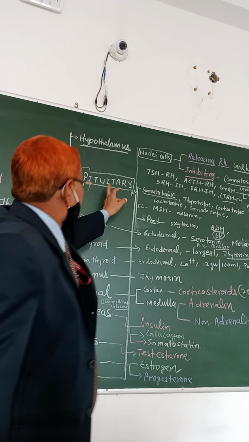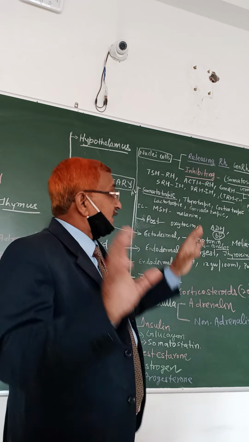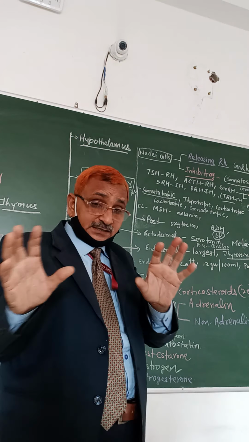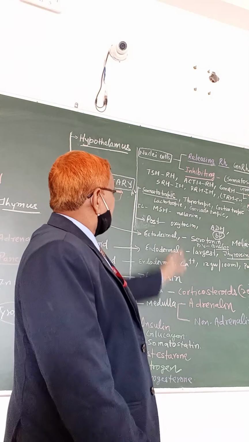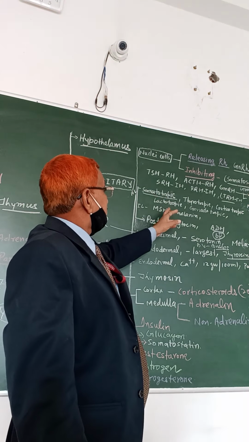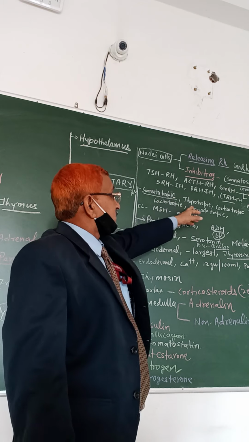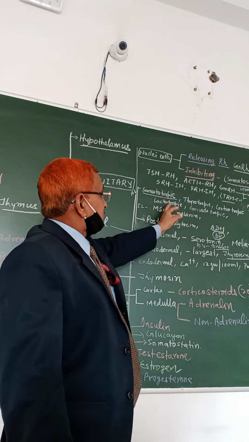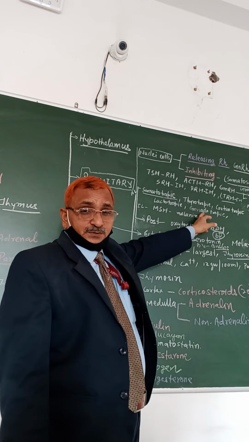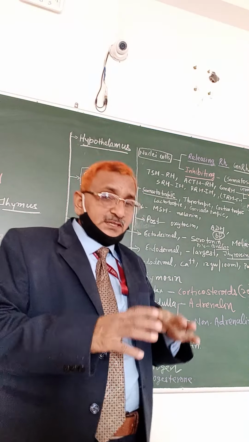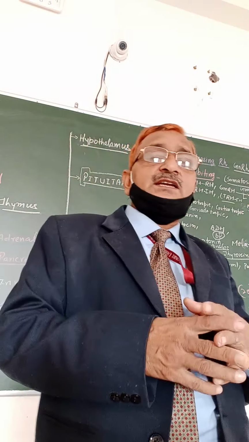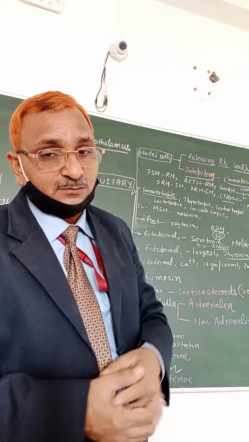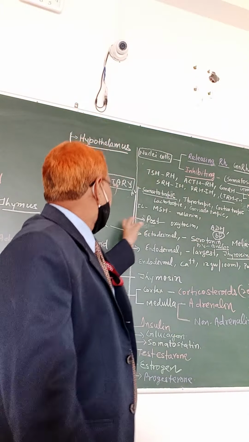The pituitary gland has five groups of cells. They generally control different glands: somatotropic, thyrotropic, corticotropic, lactotropic and gonadotropic. These are all specific cells which secrete different types of hormones that regulate different functions.